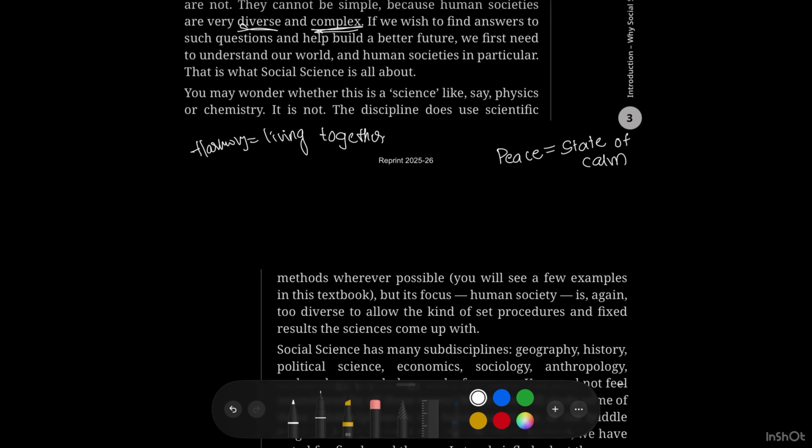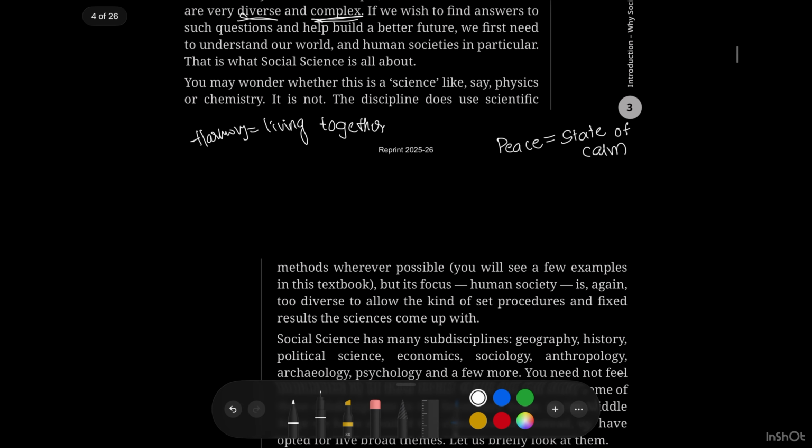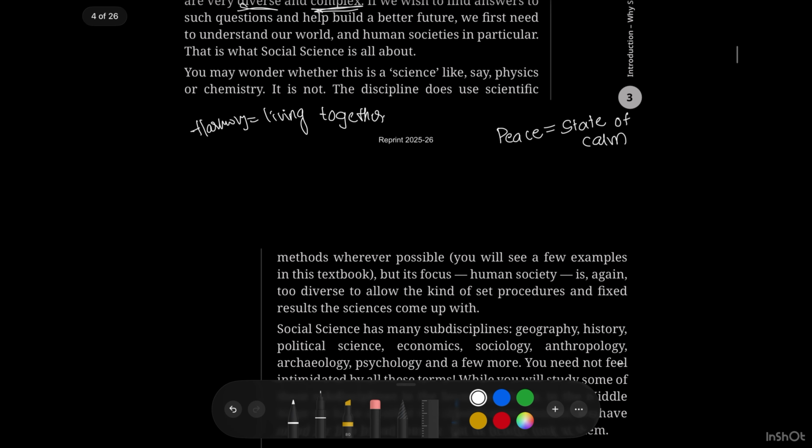It will teach you about human society, human beings, all these mental states of human beings, human behavior and human relationships. You may wonder whether this is science like physics or chemistry. You know that the word science is there in social science. You may wonder whether it is like physics or chemistry.